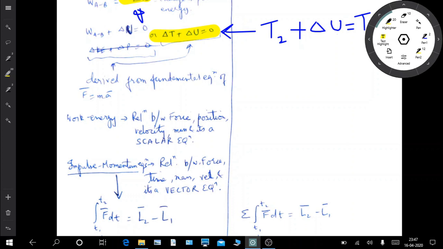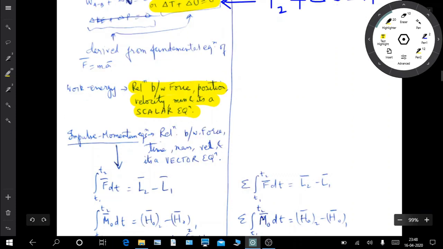It gives the relation between position, velocity and mass, and it's a scalar equation. This is a very big advantage of this method, that it's a scalar equation. One thing is that acceleration is not in the picture. Another is that we only have to solve scalar equations. In Newton's second law analysis, you have all those vector equations to solve, second order ODEs and vector equations.